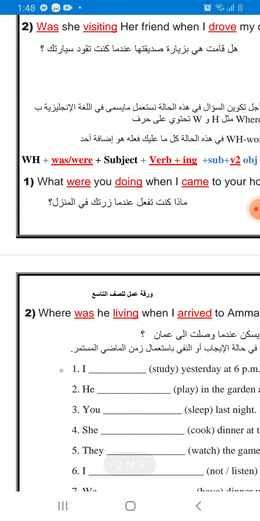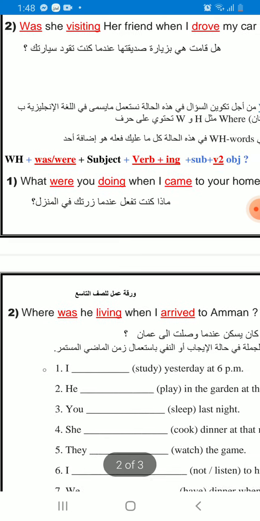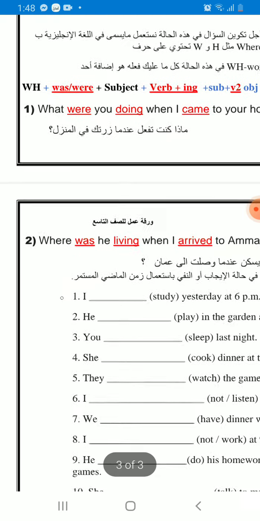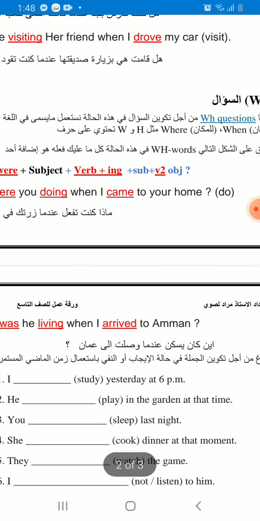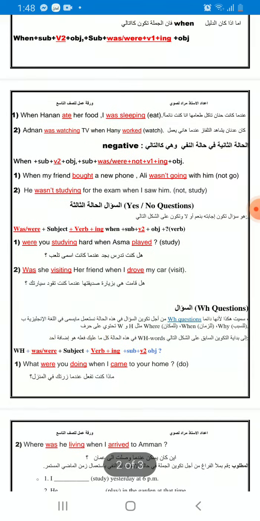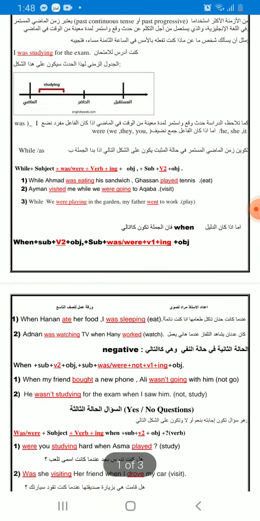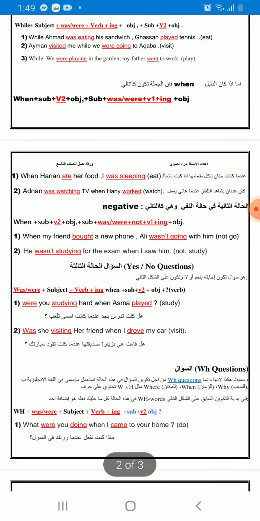For example: what were you doing when I came to your home? Doing. Okay, and we have the translation for every single sentence that you have. You can go back to the rule and read it by yourself with the translation.